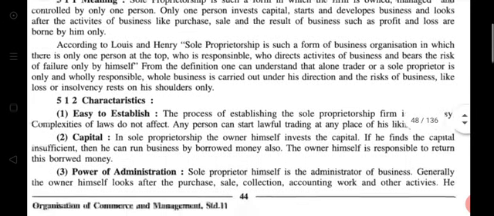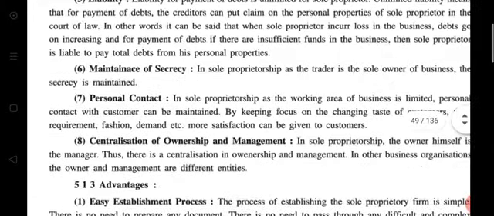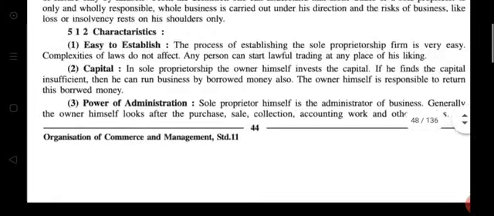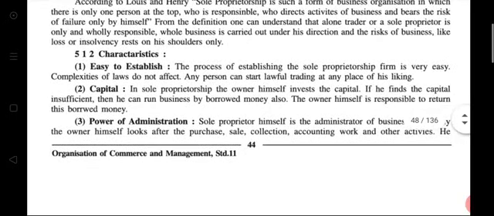Characteristics of sole proprietorship. Total 8 characteristics are here. First, easy to establish, because only a single person is doing the business. So there is no tough process of establishment.